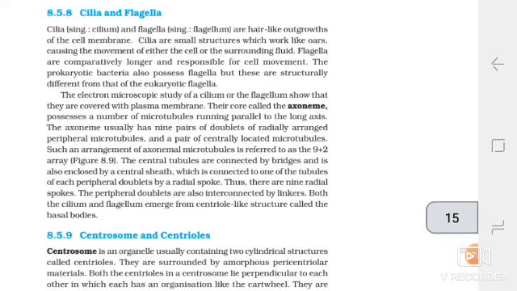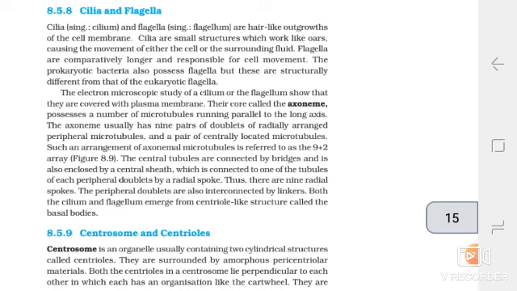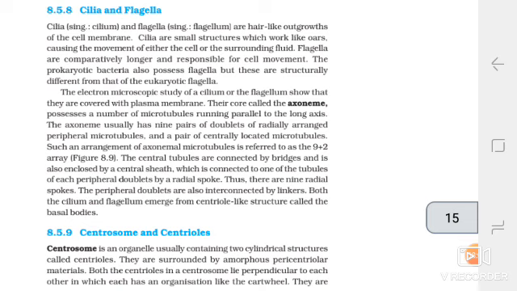The electron microscopic study of a cilium or the flagellum shows that they are covered with plasma membrane. Their core, called the axoneme, possesses a number of microtubules running parallel to the long axis. The axoneme usually has 9 pairs of doublets of radially arranged peripheral microtubules and a pair of centrally located microtubules. Such an arrangement of axonemal microtubules is referred to as the 9+2 array.